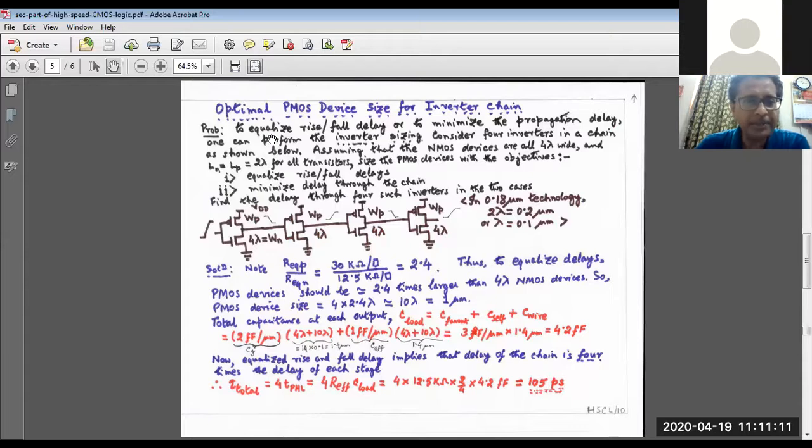First of all, the problem can be of two types. Either you want to equalize the rise delay and the falling delay, or you want to minimize the delay through the chain. So let us look at the two separate problems. To equalize the rise and fall delay or to minimize the propagation delay, we can perform the inverter sizing.